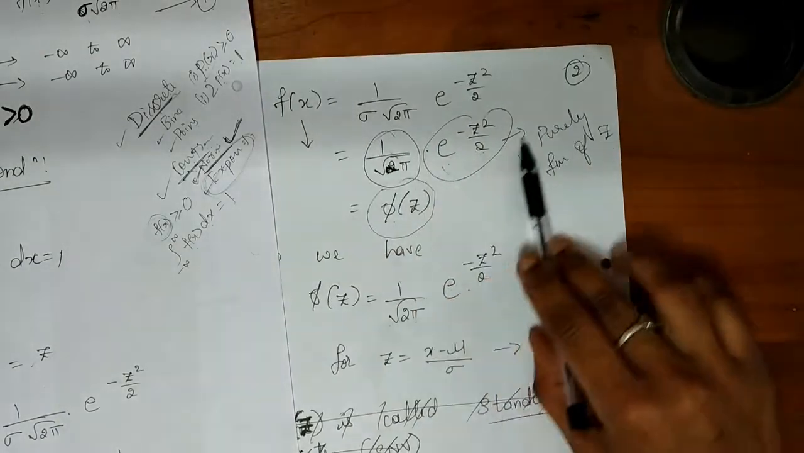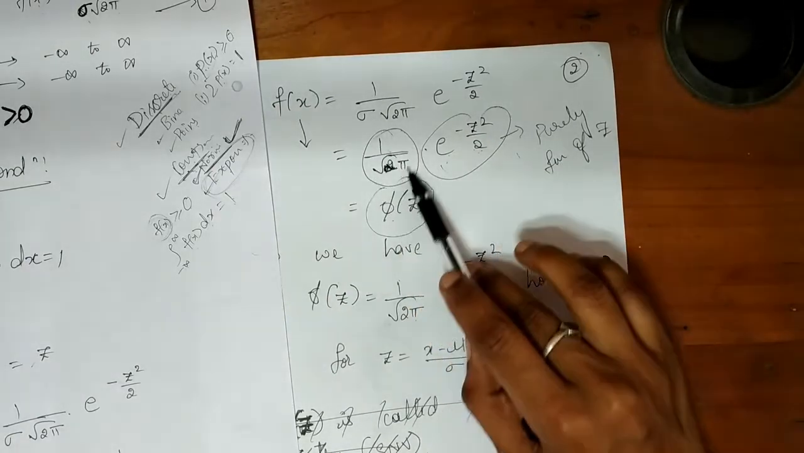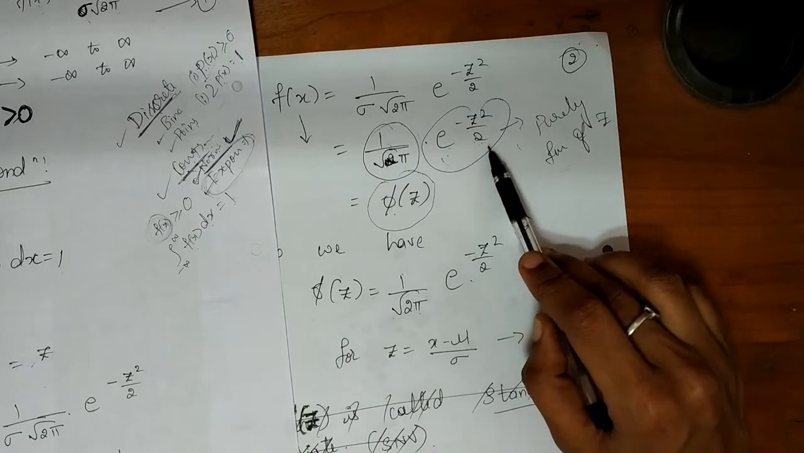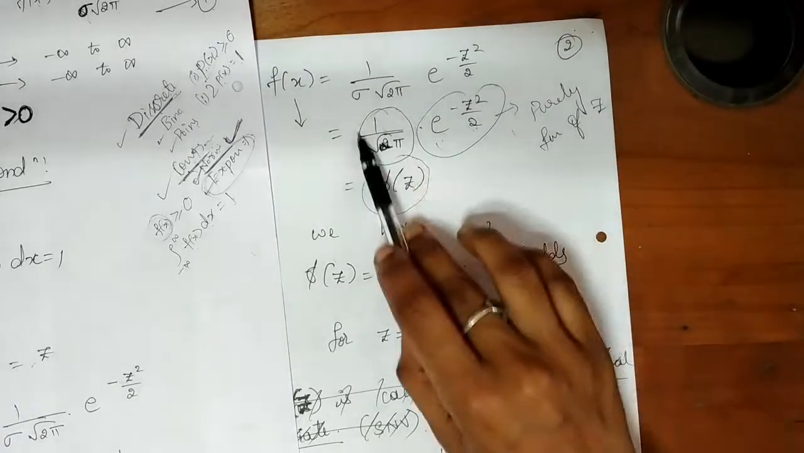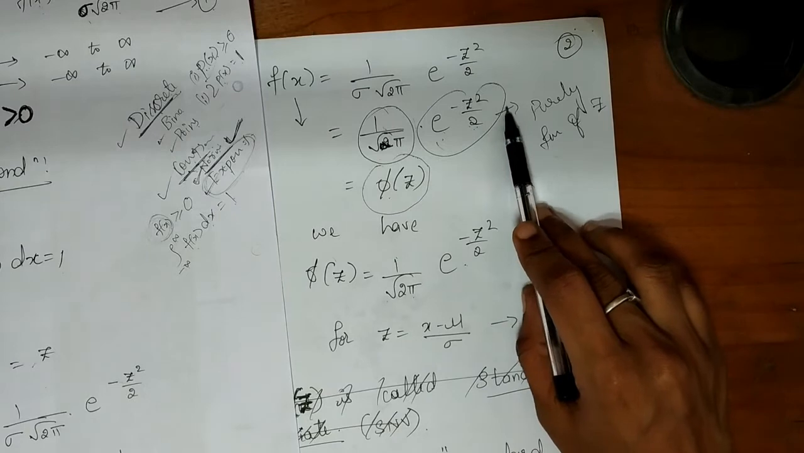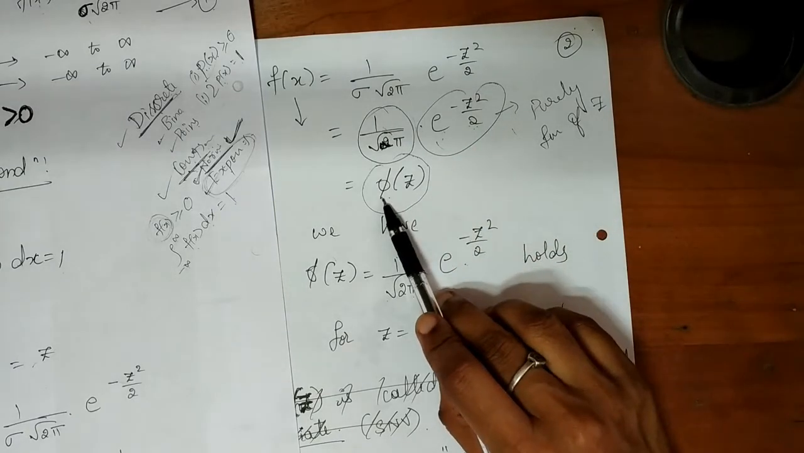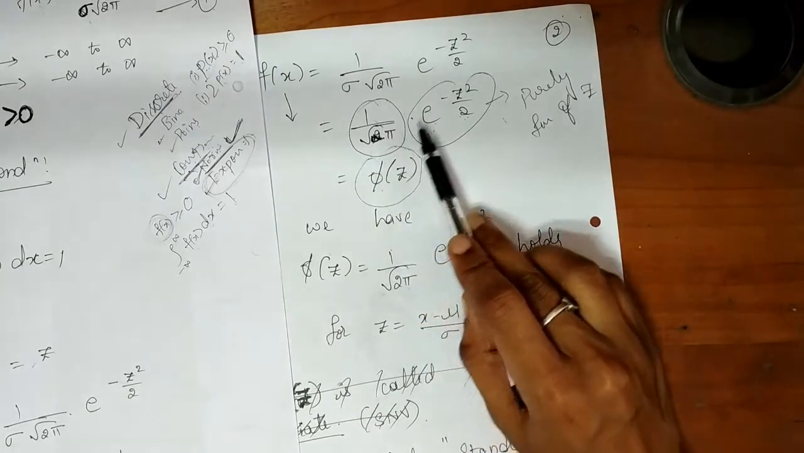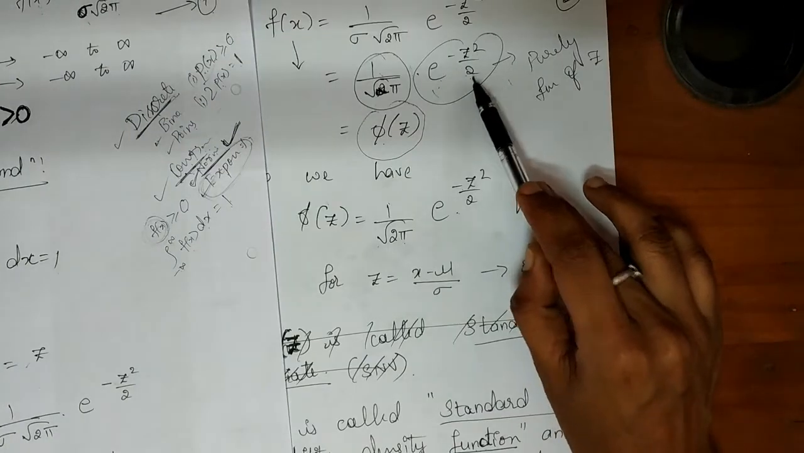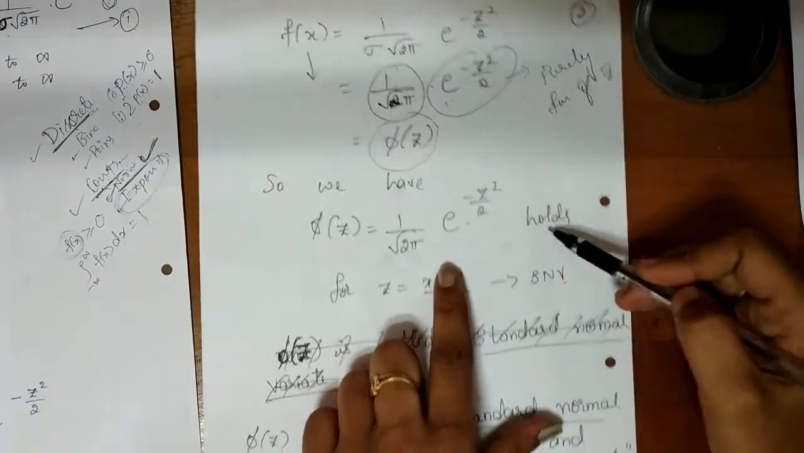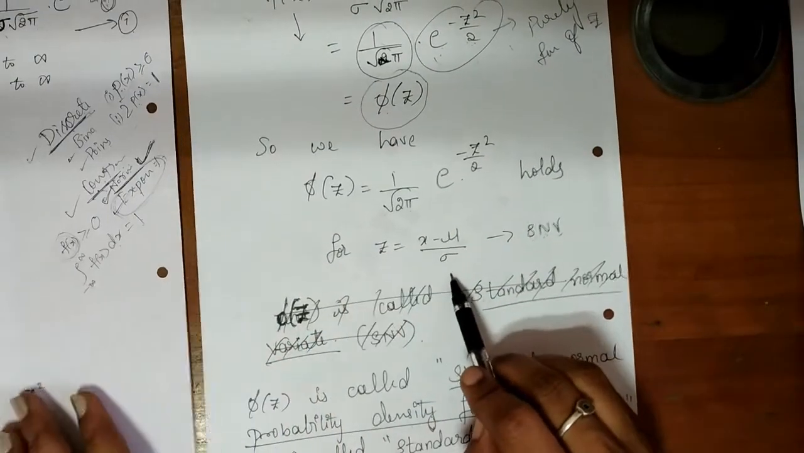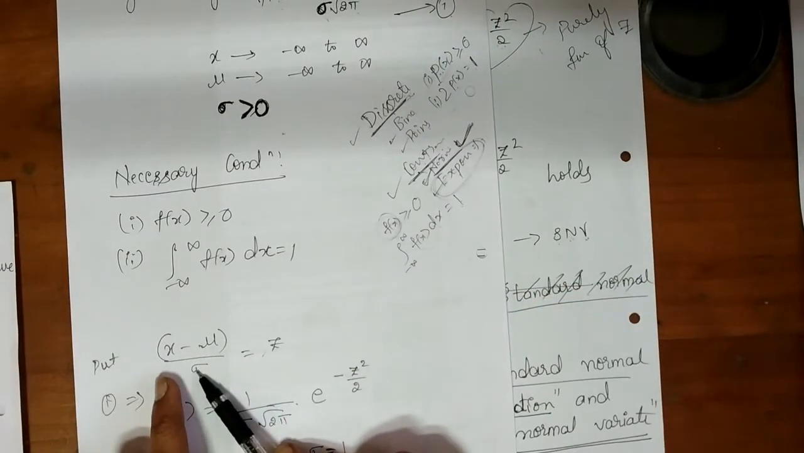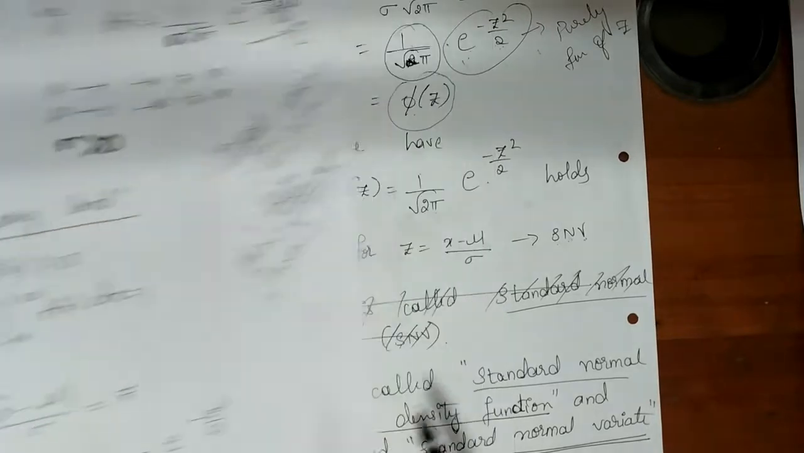Now if you observe carefully, this is purely constant, and this is purely a function of z. So this completely I can consider as some function of z. That function of z I am denoting with phi of z. Now I can write this phi of z as 1 divided by root of 2 pi into e to the power of minus z square divided by 2. So that's what I have written here. This holds for z is equal to x minus mu divided by sigma, and for sigma is equal to 1.